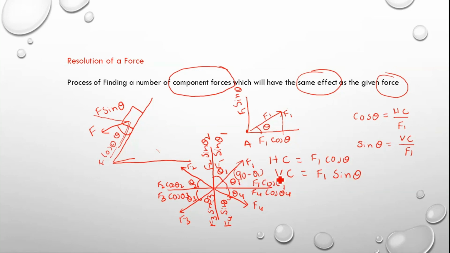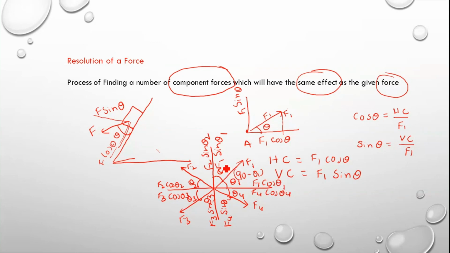So you apply here, because we know that when a force makes an angle theta 1 with the x-axis, then it is F1 cos theta 1. Because this theta 1 is with the y-axis, this one is 90 minus theta. So if you keep F1 cos of 90 minus theta, cos of 90 minus theta will become sin theta, so you can easily draw it.